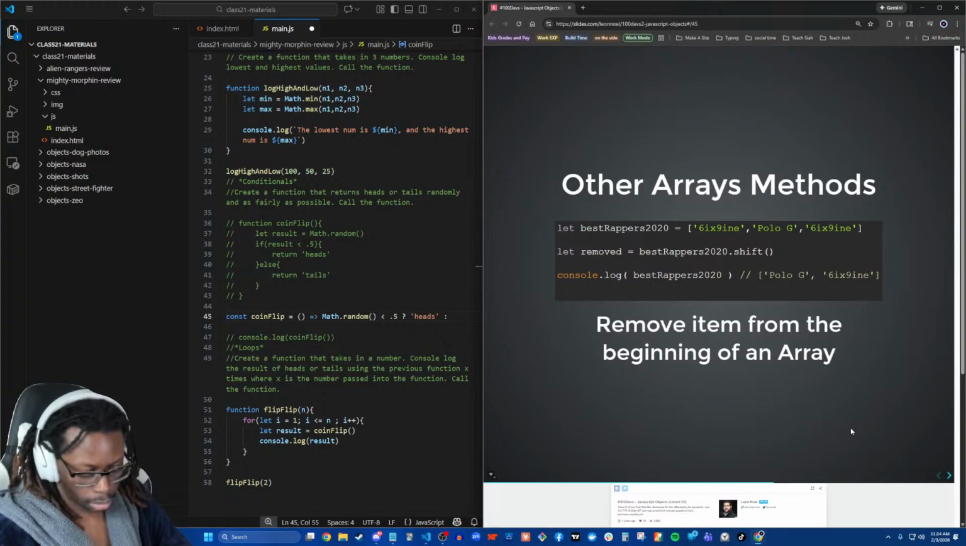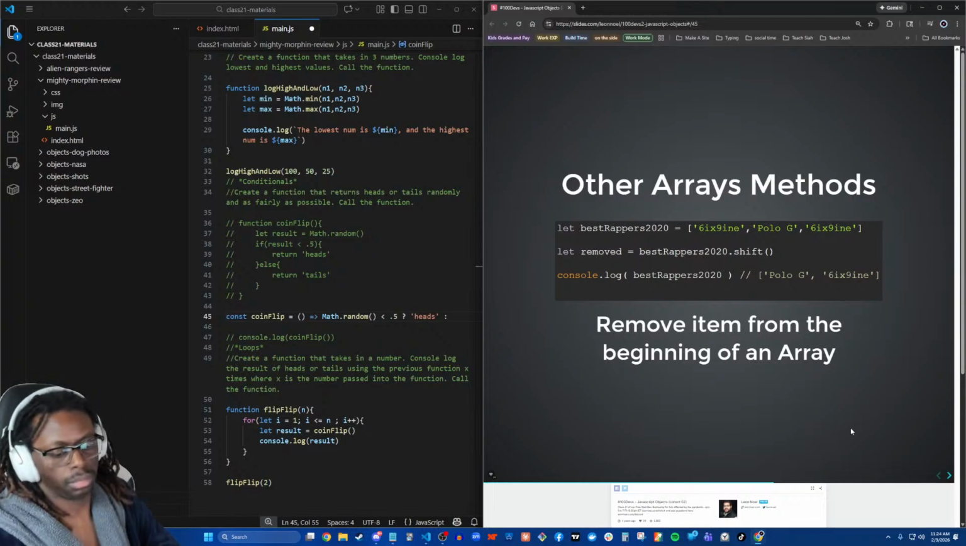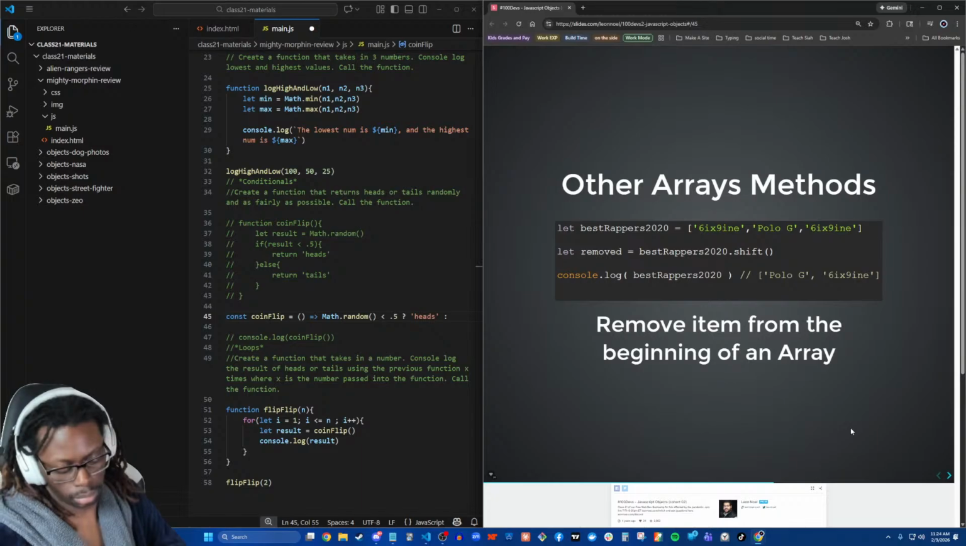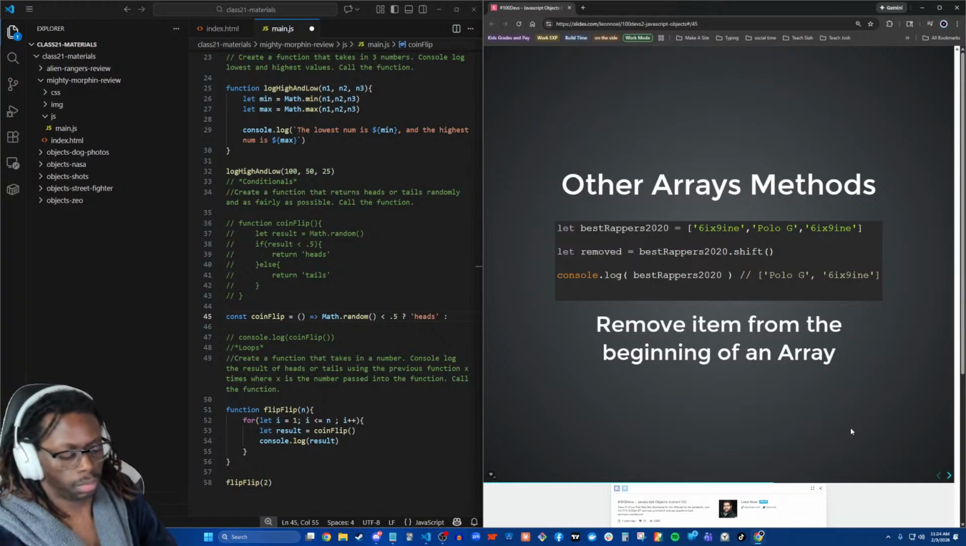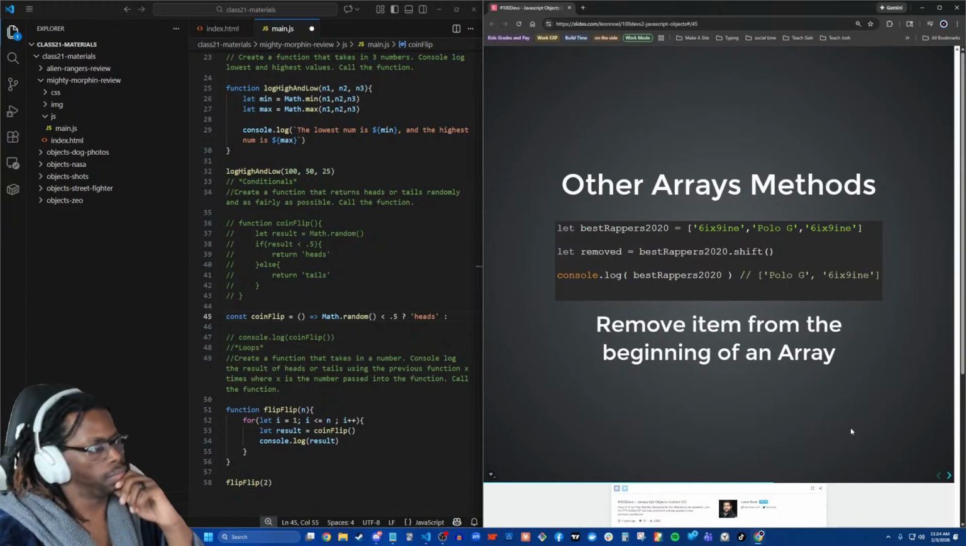However, if we ask for bestRappers2020, we can see that the array has changed. It no longer has that first 6ix9ine. It's just Polo G and 6ix9ine on the right hand side, right? So shift takes the first thing off of an array and pulls it off. Next, we learned how to pop. When we pop, we take the value that's at the end of the array and we take that off. So shift is off the front, pop is off the end.